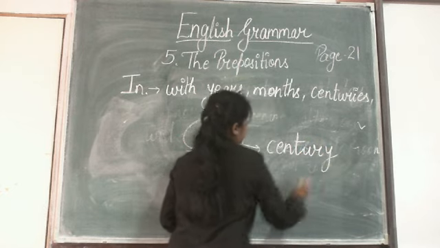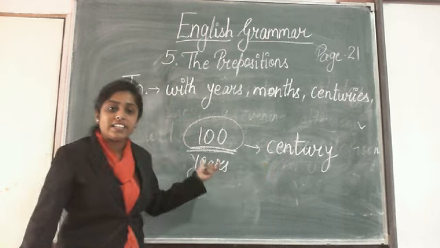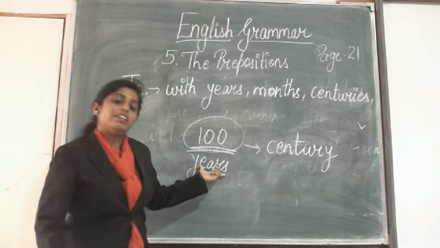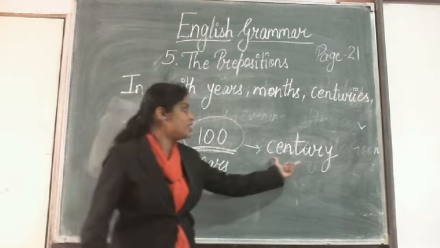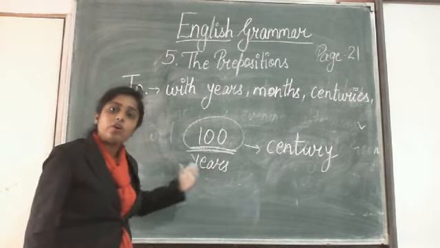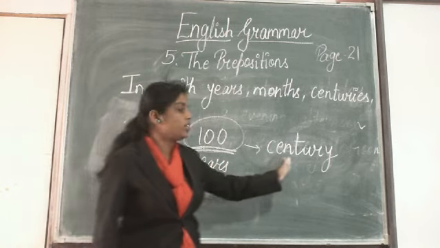What do we call a period of 100 years? We call the period of 100 years a century. So 100 सालों को एक सेंचुरी कहा जाता है.